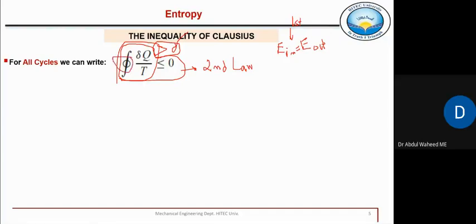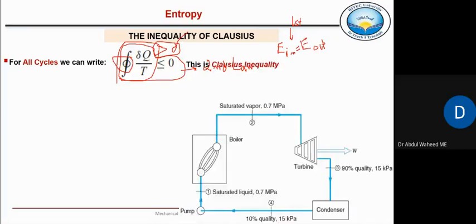So let's see one practical example, and let's apply this to this system. What is this practical system which we are already studying from lecture 1? Boiler, turbine, condenser, and a pump. So that is a steam power plant, right? And some data is taken from this plant.